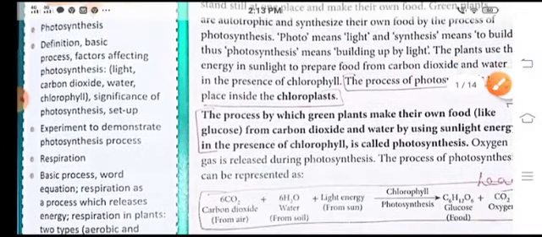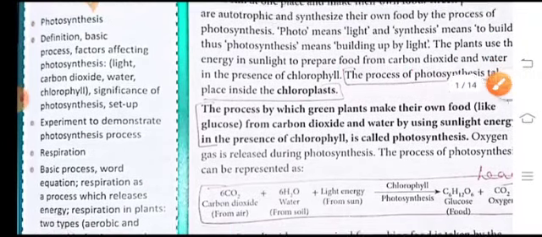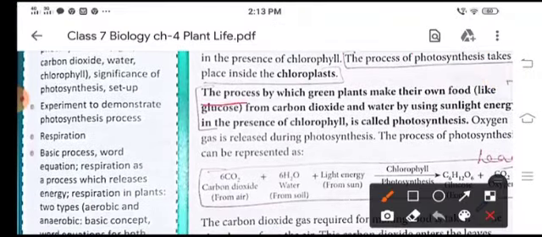So what is the definition of photosynthesis? The process by which green plants make their own food from carbon dioxide and water by using sunlight energy in the presence of chlorophyll is called photosynthesis.